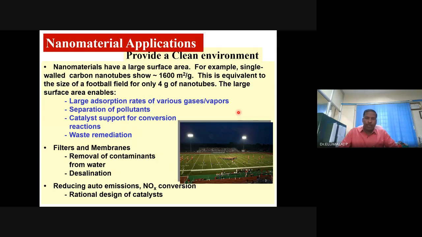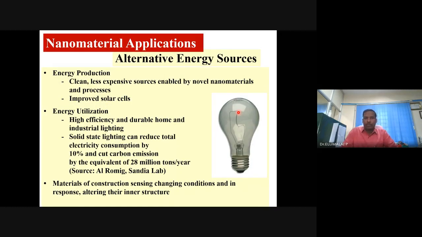And if you apply this nanocatalyst, it can effectively decompose nitrogen oxides, NOx, into nitrogen, and partially decomposed hydrocarbons into CO2 and water. You get a very high decomposition rate and can provide a clean and green environment.